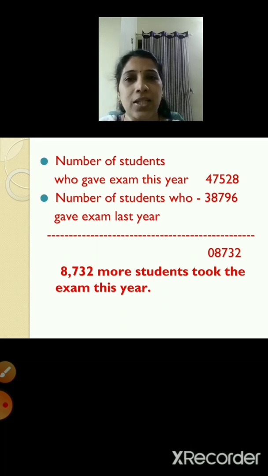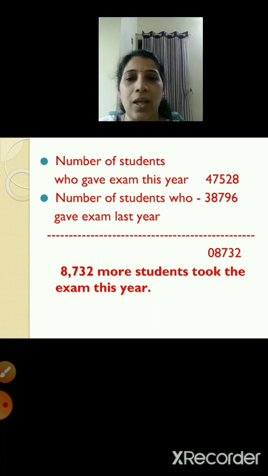So we'll arrange them as per their places. 8 in the units place, 2 in the tens place, 5 in the hundreds place, 7 in the thousands place, and 4 in the 10,000s place. Now your next number is 38,796. So 6 in the units place, 9 in the tens place, 7 in the hundreds place, 8 in the thousands place, and 3 in the 10,000s place.